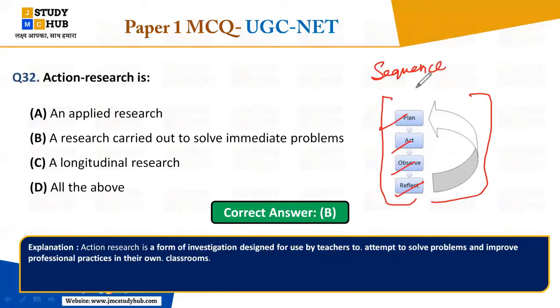So arrange in a sequence the action research stages, right? These are the stages of action research where you have to arrange in a sequence. Number 1 is plan, number 2 is act, number 3 is observe, and number 4 is reflect. This is what you have to remember in action research. These 4 steps are very important, because the question has been asked 2 times and was repeated.